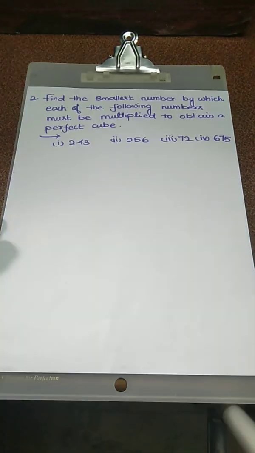That's all. Next problem. Find the smallest number by which each of the following numbers must be multiplied to obtain a perfect cube. In the question we have to understand that the given number is not a perfect cube. We have to multiply some number with this, so that it easily converts into a perfect cube. What is the question? 243 is our given value.